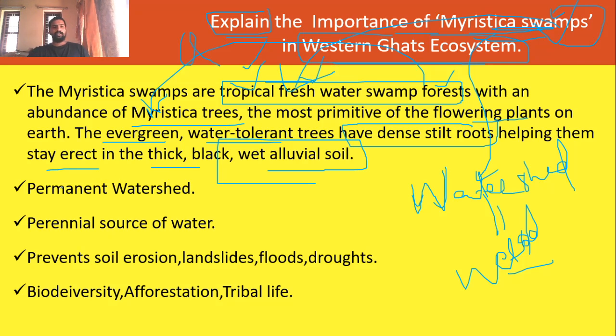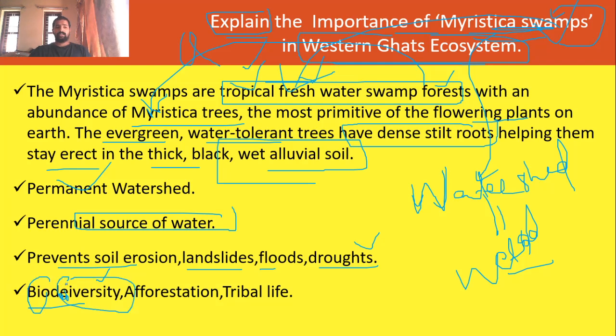Myristica swamps are a permanent watershed. It is a perennial source of water. It prevents soil erosion, landslides, flash floods, and drought situations. You know how drought is prevented by it. Biodiversity, thick biodiversity: biodiversity means living organisms of diverse kinds, you can see there.